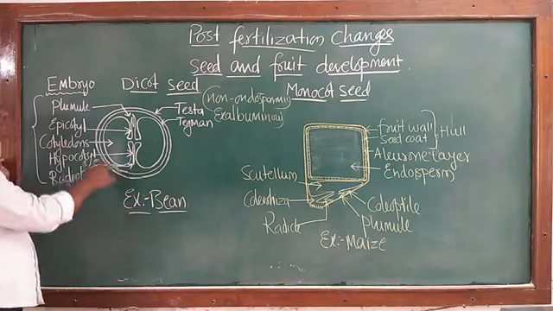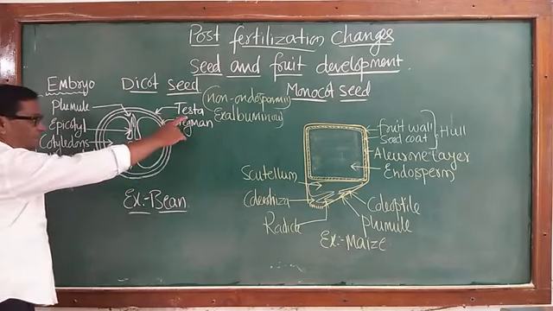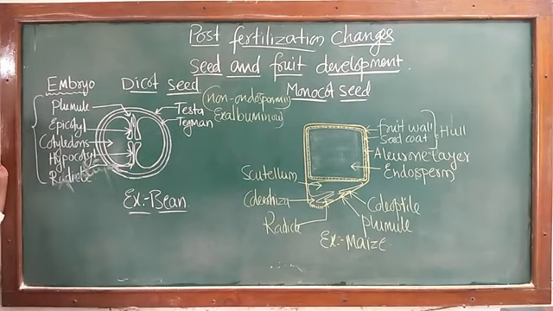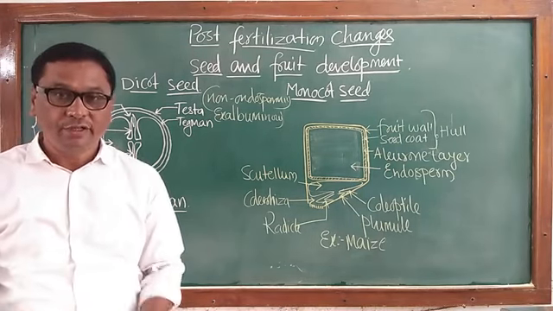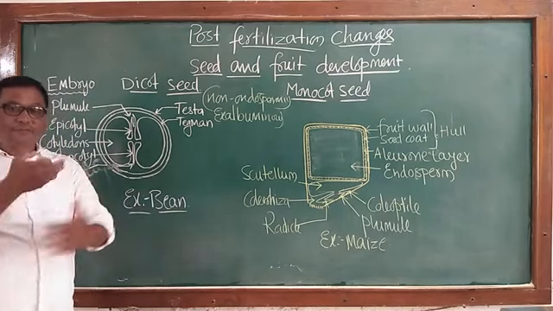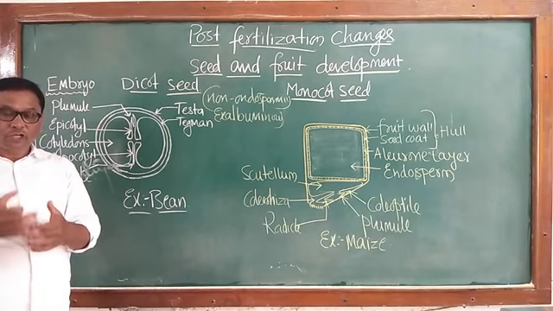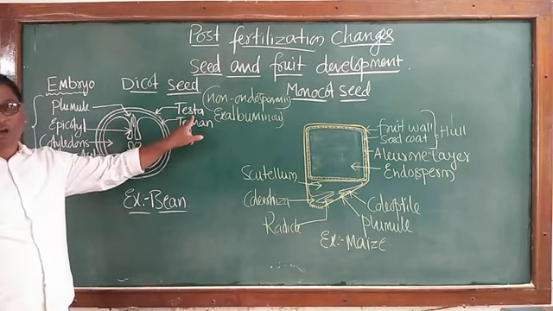Externally, this seed is covered by two layers, the testa and tegmen. These two layers are formed by transformation of the integuments. In the ovule, there are an outer integument and an inner integument. The outer integument, the soft and succulent integument, becomes dry and hard and gets transformed into the outer testa.